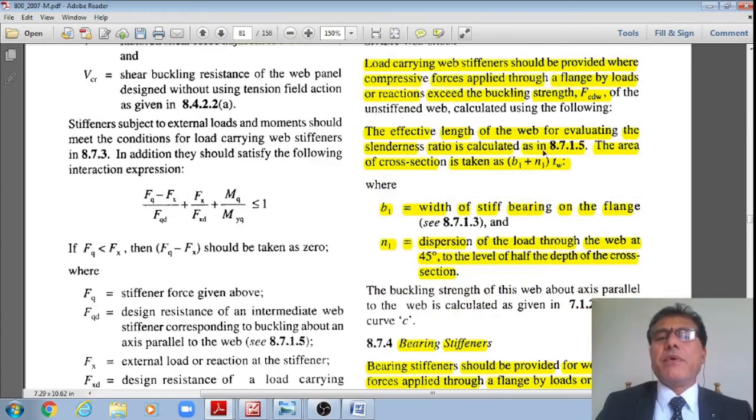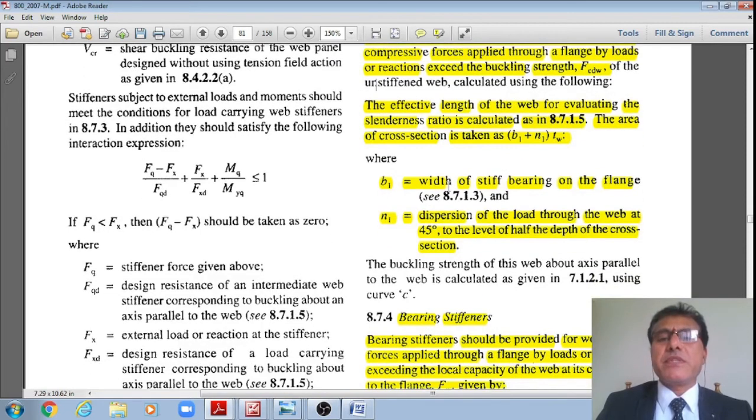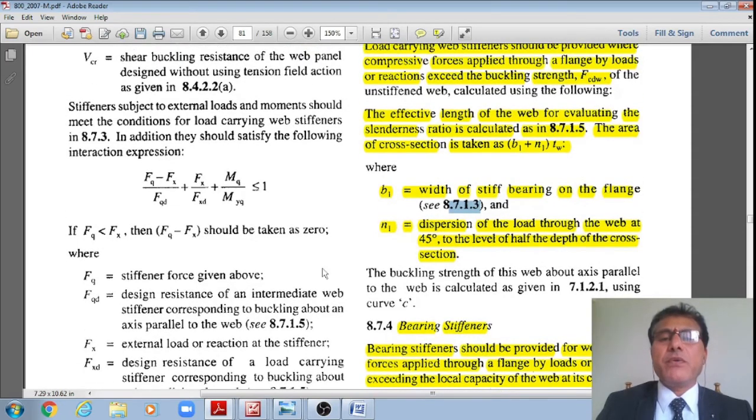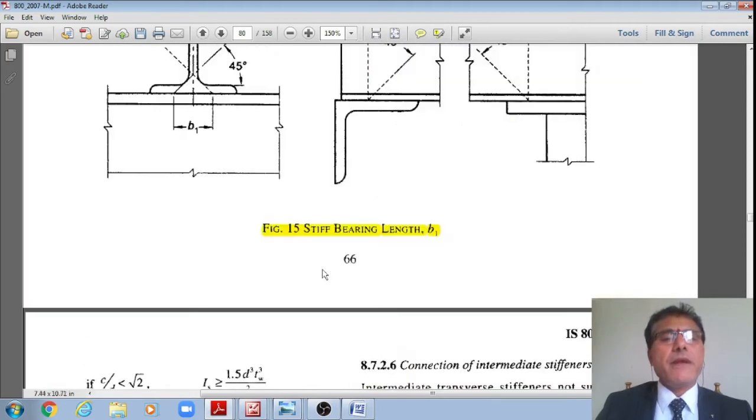The effective length of the web for evaluating the slenderness ratio shall be calculated as per 8.7.1.5. The area of the cross section shall be taken as B1 plus N1 multiplied by tw, where B1 is the width of the strip bearing on the flange, as per clause 8.7.1.2, and N1 is the dispersion of the load through the web at 45 degrees to the level of half the depth of the cross section.